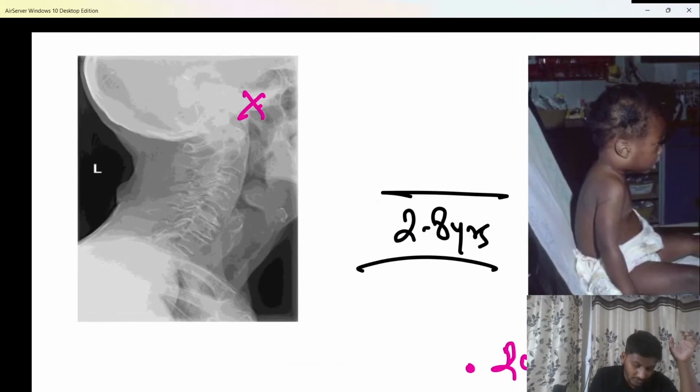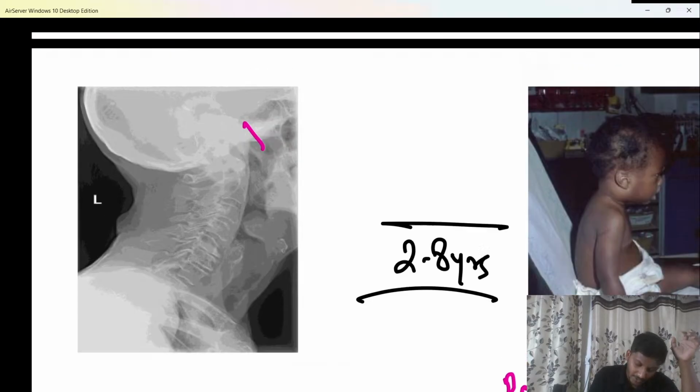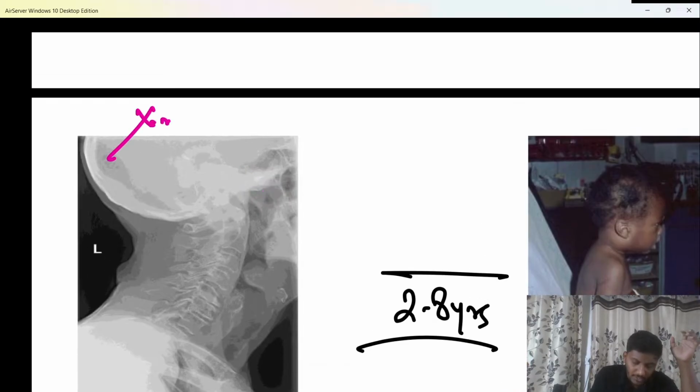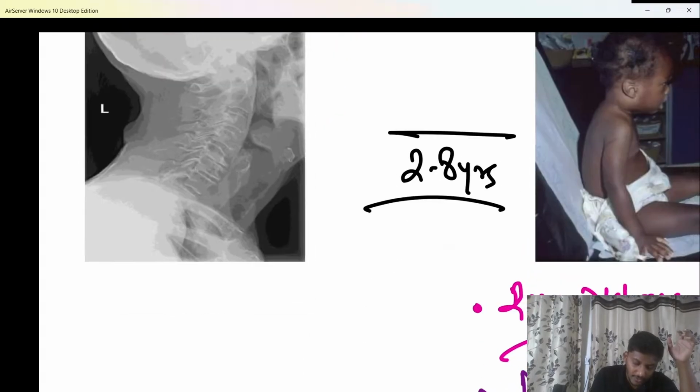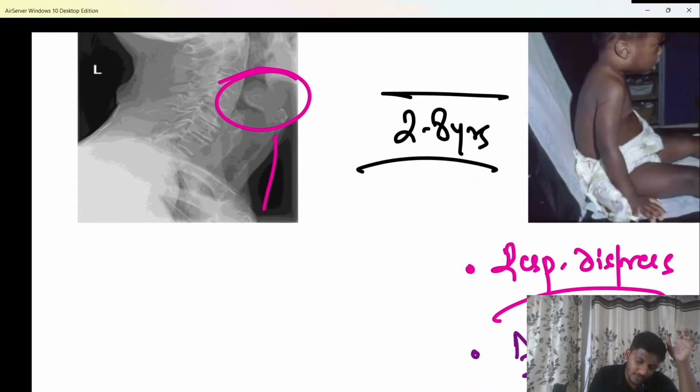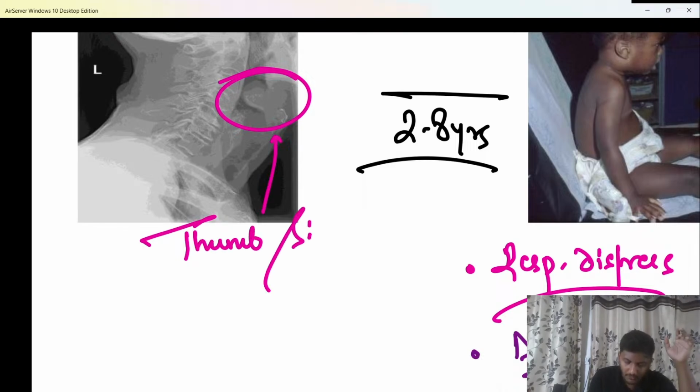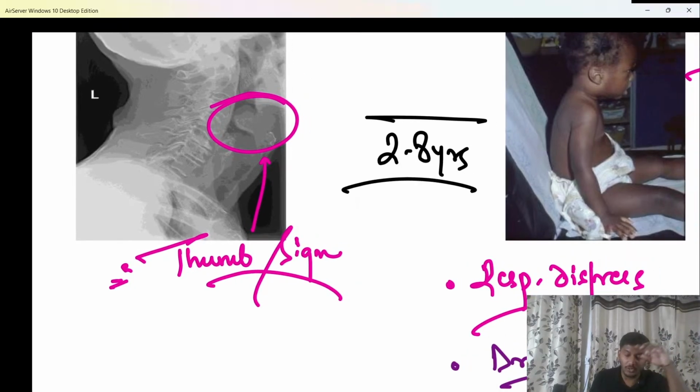On the X-ray soft tissue neck lateral view, you will be able to get a very classical sign. And what is the sign that you will get? This inflamed epiglottis will give you a classical thumb sign. So an inflamed epiglottis will give you a classical thumb sign on X-ray soft tissue neck lateral view. Now we know the treatment.